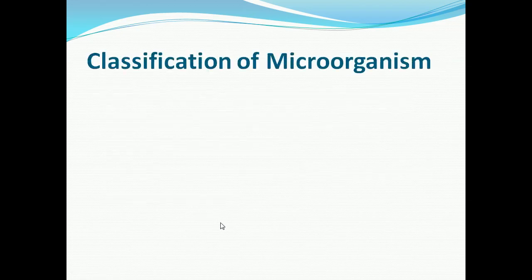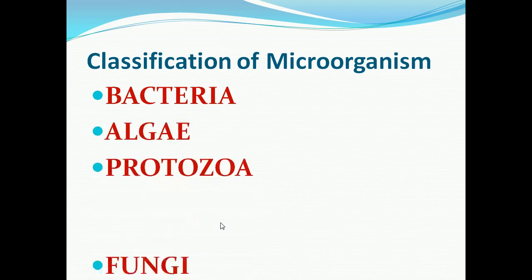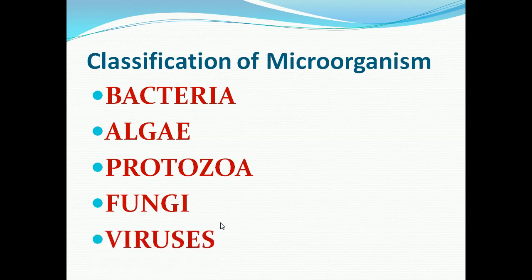So now we are going to see the classification of microorganisms. Microbes can be classified into 5 types. They are bacteria, algae, protozoa, fungi, and viruses. So we can classify microbes into 5 types.